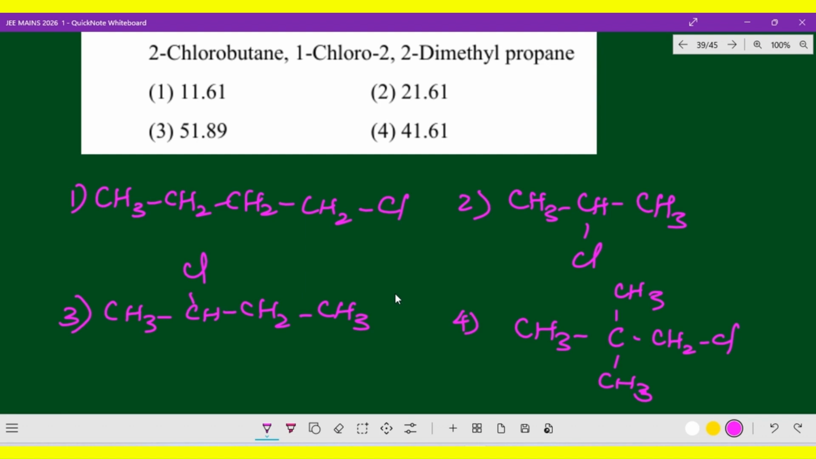So in that, we have to identify which one has a chiral carbon. Now in this one, there is no chiral carbon at all. And then here it is a CH. Here actually both are 2.